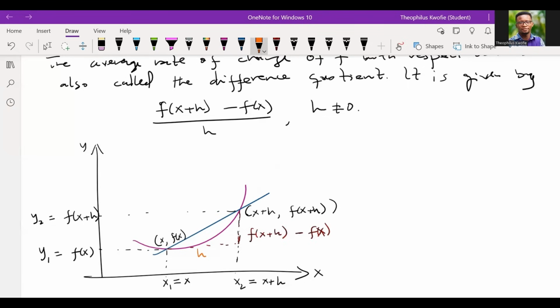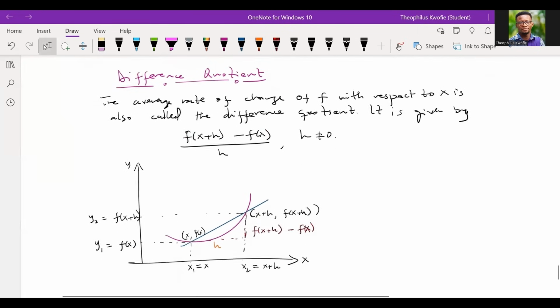Is what we call the h. Thank you, you guys are so smart. That's so good. All right, so now we know the difference quotient.